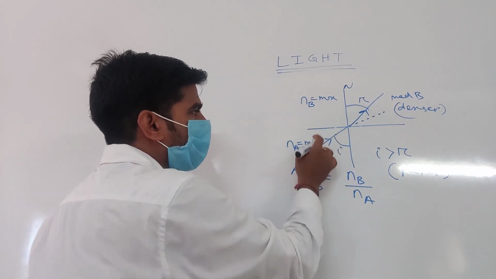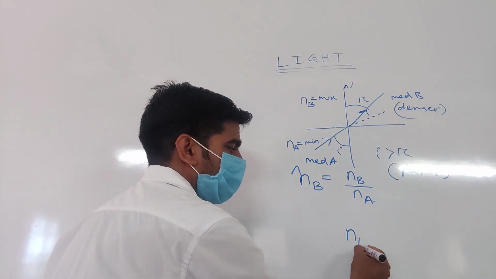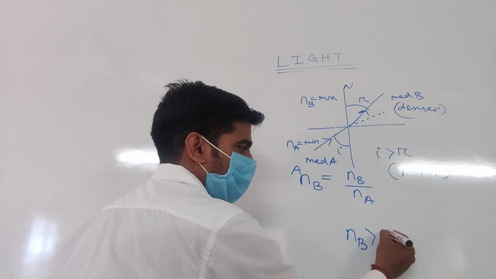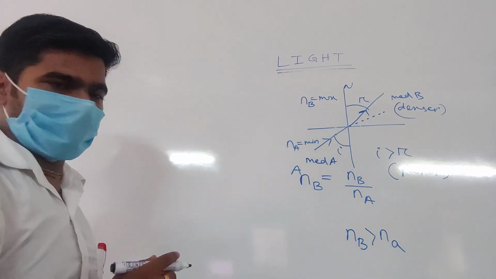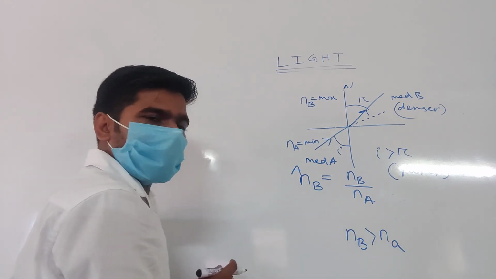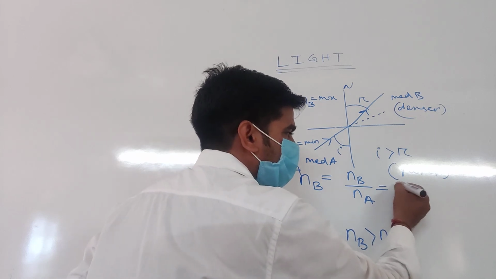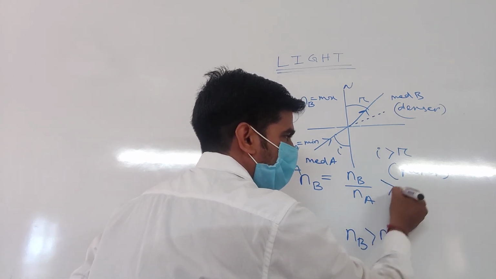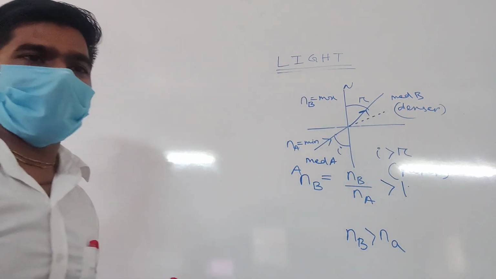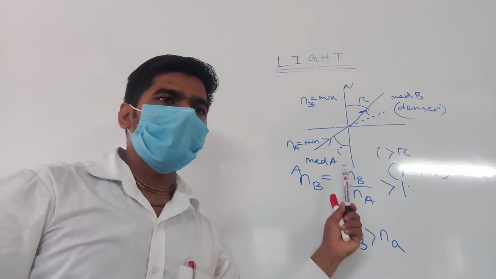If you compare the two refractive indices, you will get refractive index of B greater than refractive index of A. If refractive index of B is greater than refractive index of A, then the ratio of B by A is always greater than 1 or greater than unity. Got my point?